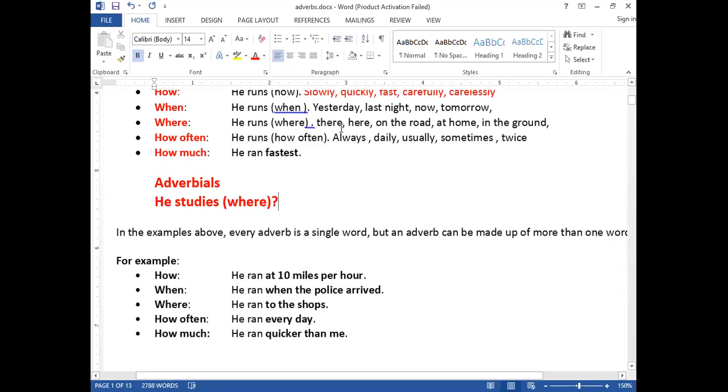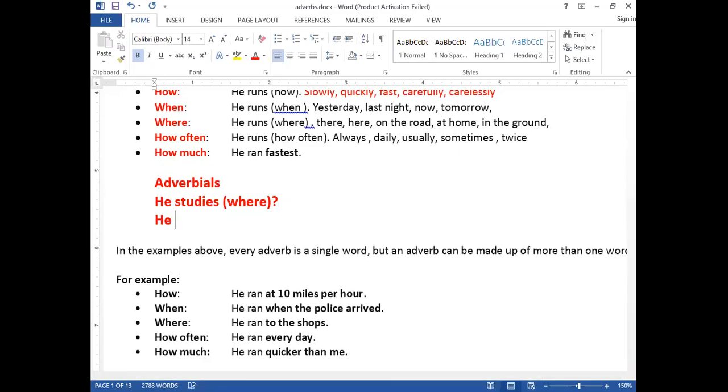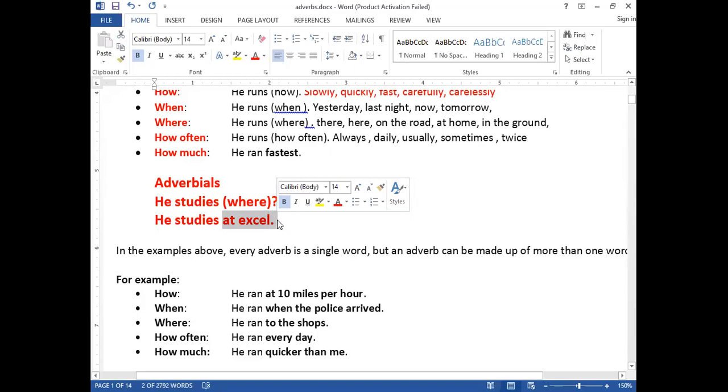So he studies where? Now I can say he studies at Excel. At Excel. How many words do we have? Two words are here. Excel is a noun, but here it gives you the answer for where. So we will call at Excel an adverbial. Clear?